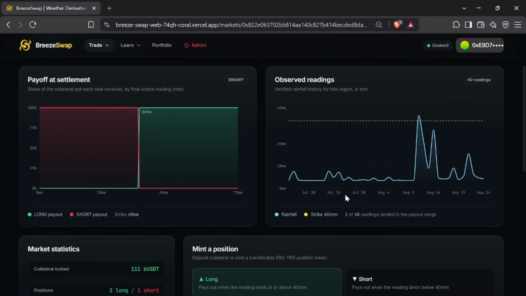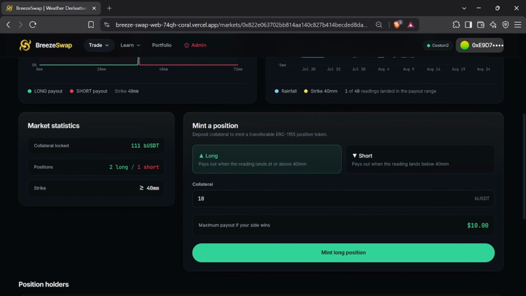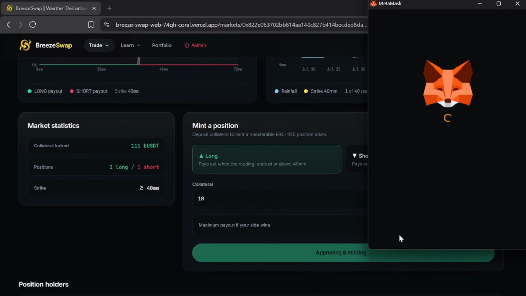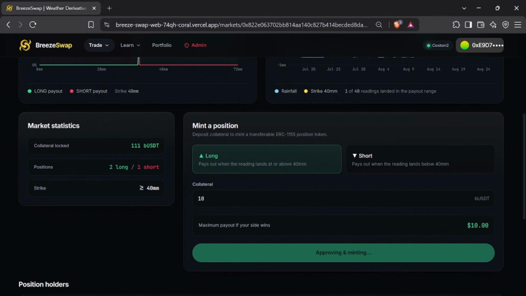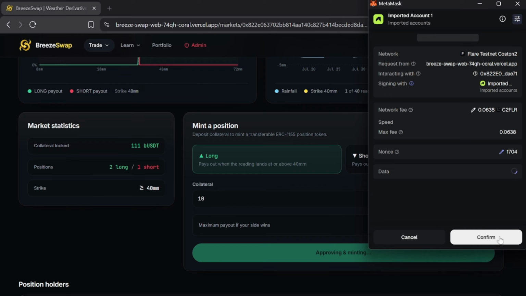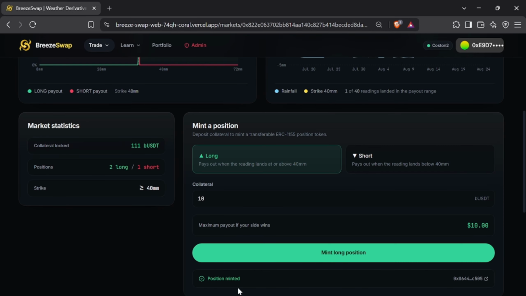Let's take a position. I'm taking the long side for 10 BUSDT. I'll approve the standard ERC20 spend and mint the position. These positions have already been done as part of the testing in this current market as well. So for example, I'm taking a long position of 10 BUSDT. We can confirm this, and the position is minted.